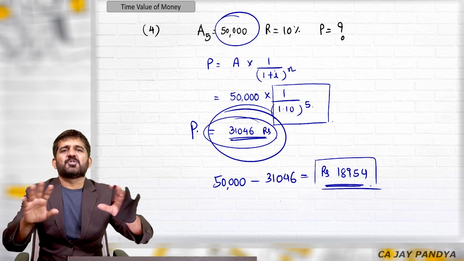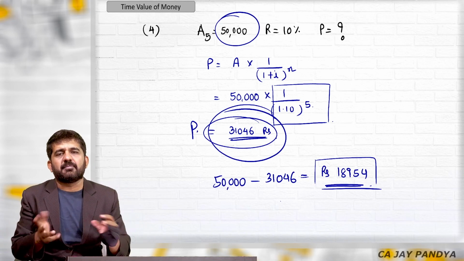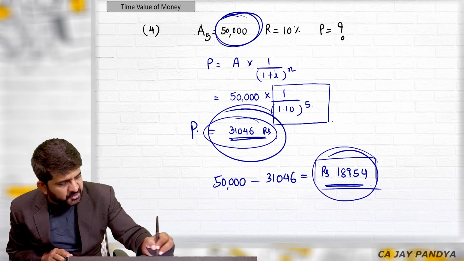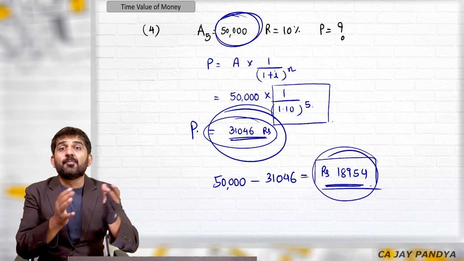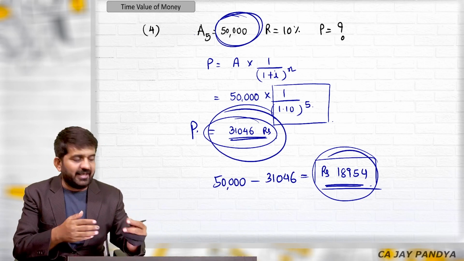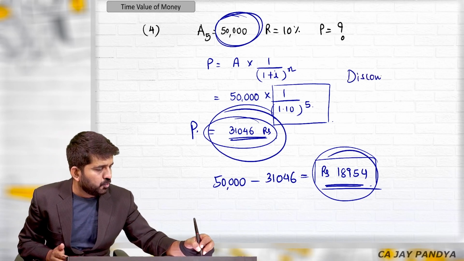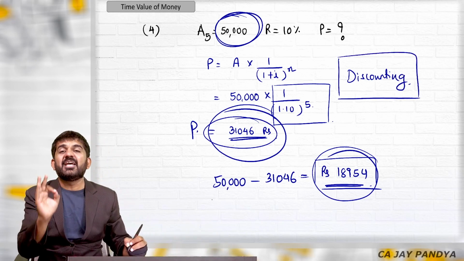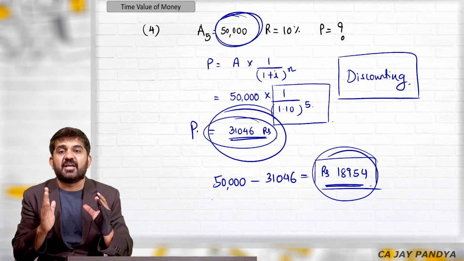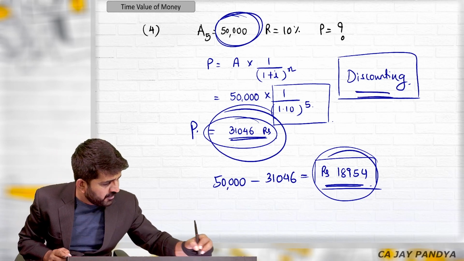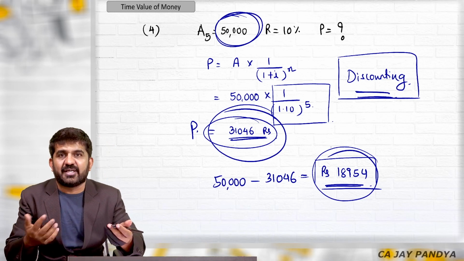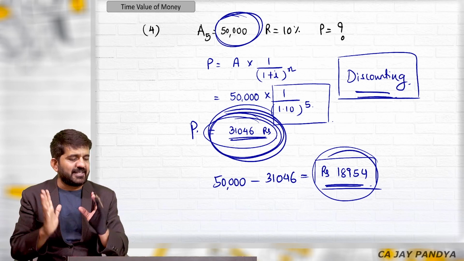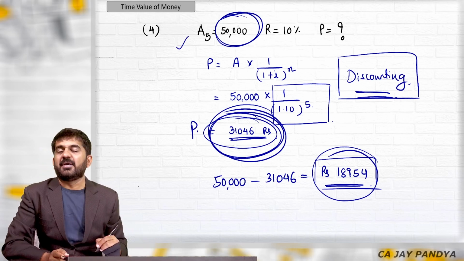It is interest for these 5 years, right? It might be more in the first year, it might be less in the 5th year, but it is interest. And we have removed this interest from this 50,000. Removing, subtracting. This type of concept is known as discounting. Believe me, this will play a major role in understanding finance. The concept of discounting, removing the interest, finding out today's value, will be the basic concept for learning finance. And this is one of the basic questions.